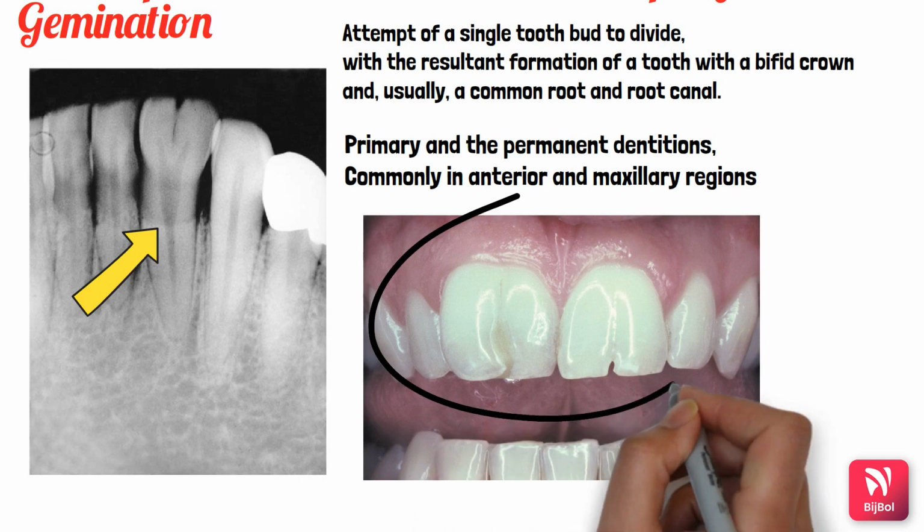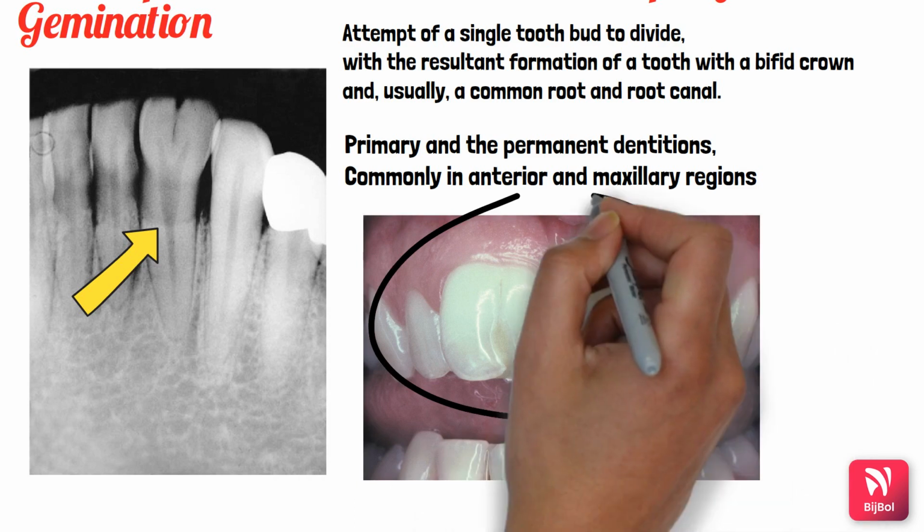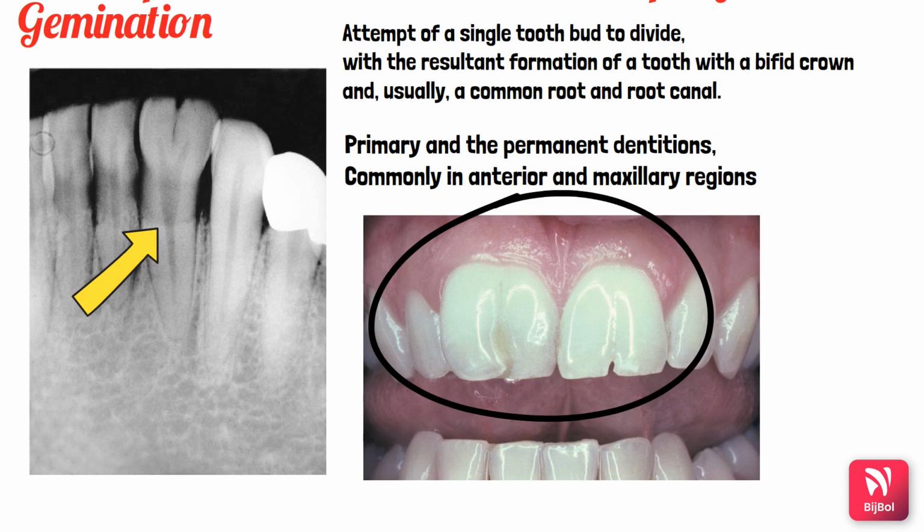That is, instead of two central incisors, there you can see it looks as if four teeth are there because a single tooth bud has divided into two. So this is about gemination. Next, moving on to fusion.